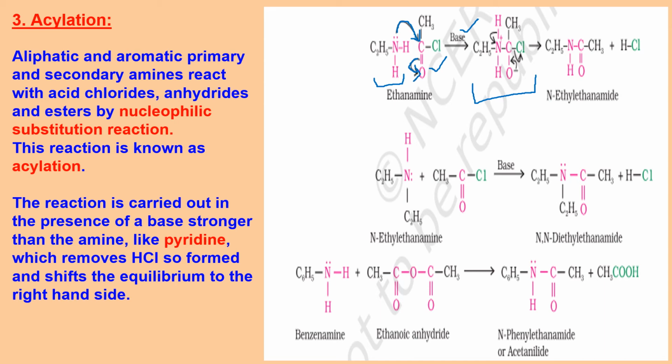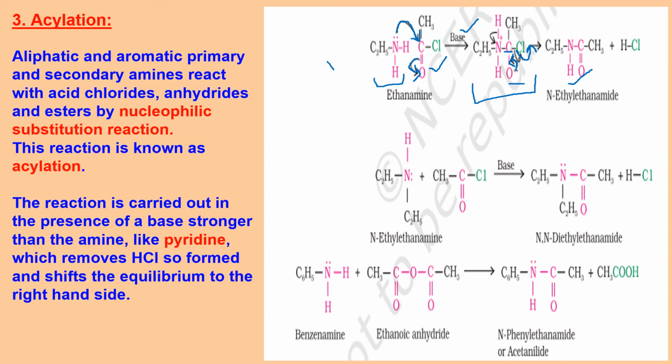So this happens simultaneously, and it gives you an intermediate which is nitrogen having a positive charge because it offered its lone pair for sharing here with carbon, and this oxygen has a negative charge. And finally, this O negative shares the electrons back to make it a double bond, and in this process Cl minus goes out and you get C2H5NH C double bond O CH3.